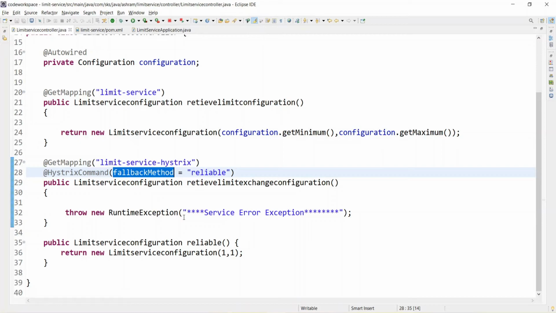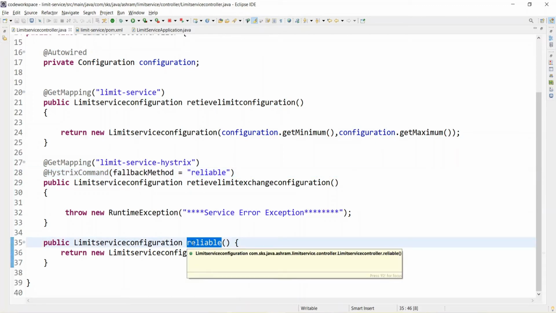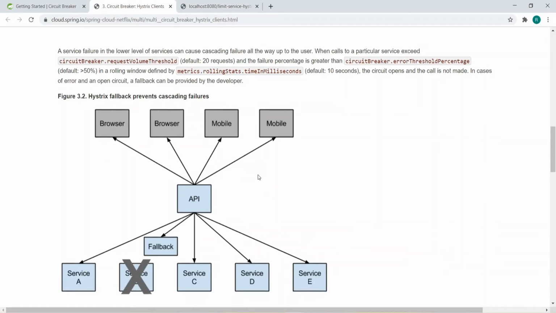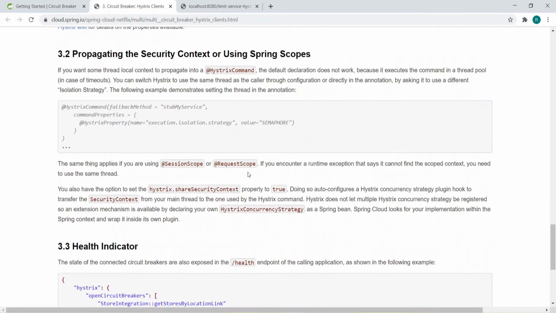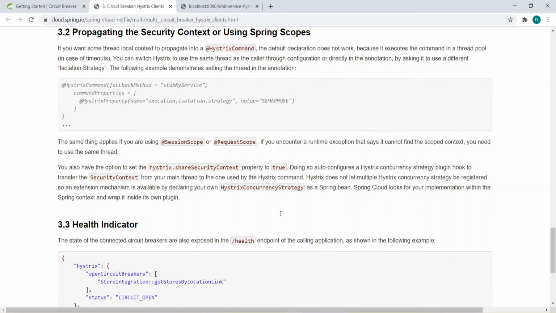So the Hystrix command is basically configuring the fallback method. Whatever method you define as the fallback method in a Hystrix command, that method will get called in case your API fails. So this is all about this Hystrix library. You can go through this and implement many more examples and take the reference from the Cloud Spring IO website.